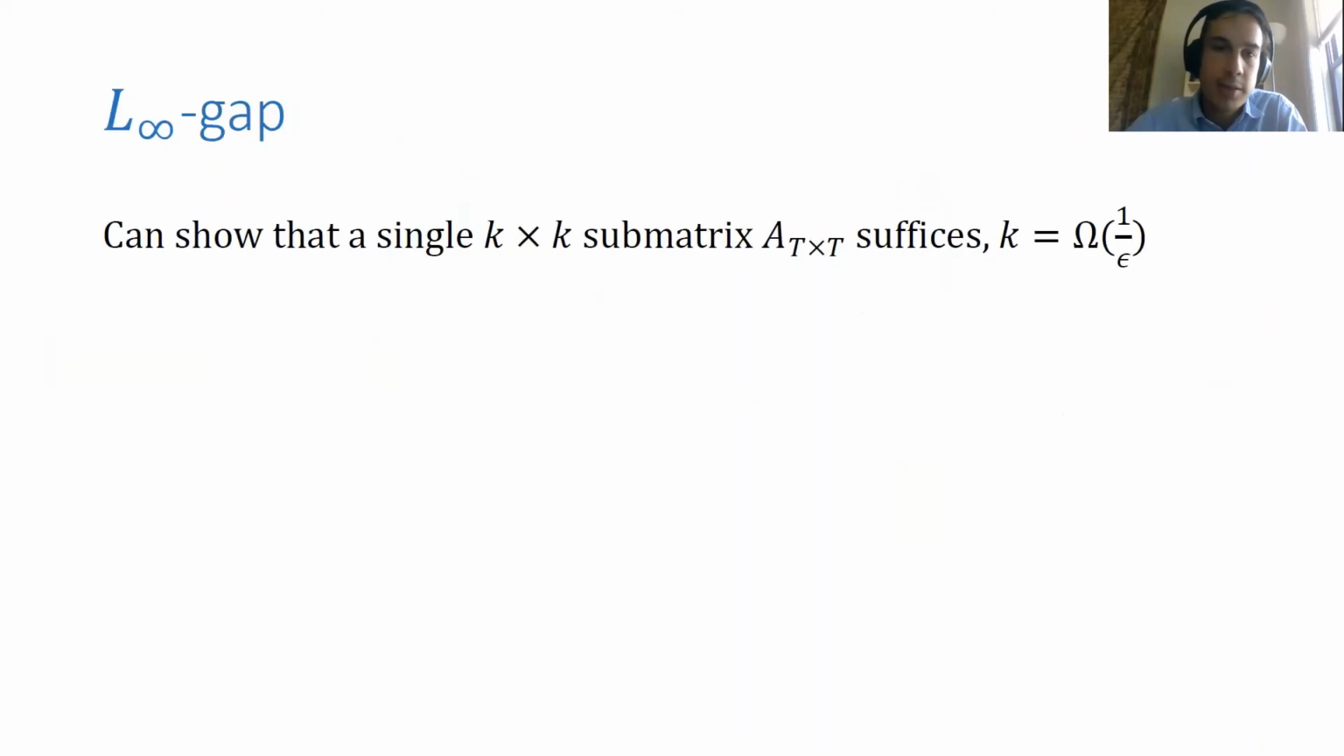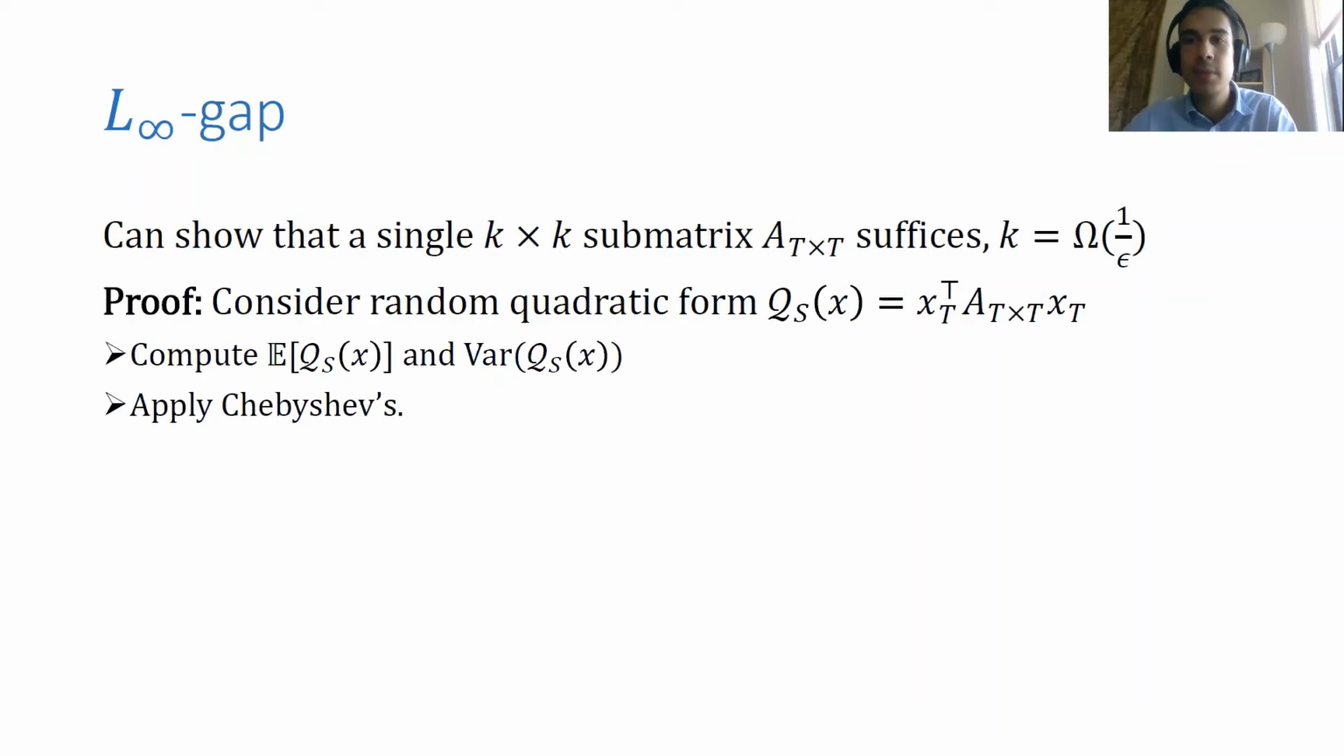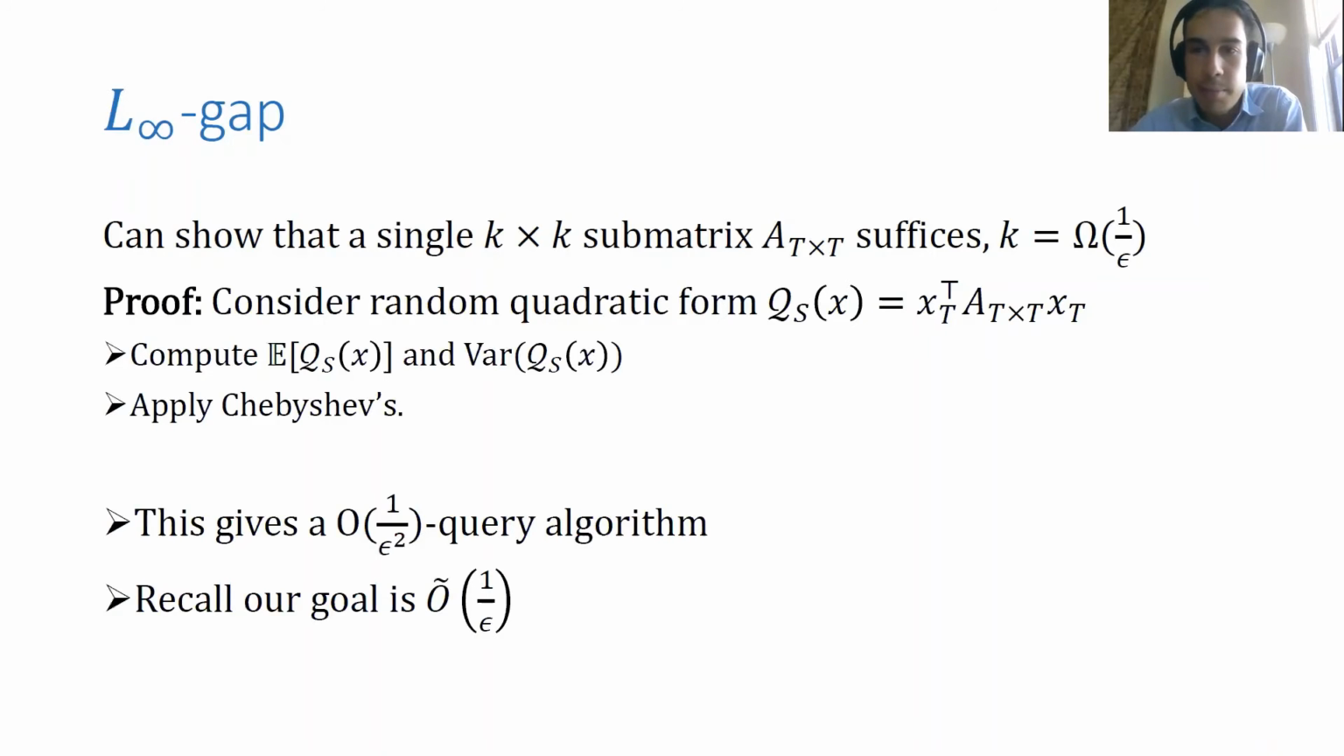What we're able to show is that if you take a k by k submatrix, where k is at least 1 over epsilon, then this will suffice to prove the statement in the prior slide, that this quadratic form will be negative. The proof isn't very complicated. We consider this random variable, this random quadratic form, which is x projected onto a subset of coordinates, the quadratic form with A. We compute the expectation and variance of this random variable, show that it's negative with good probability, and apply Chebyshev's. This gives the result. On the other hand, it's a k by k matrix, so the complexity here is actually k squared, which is 1 over epsilon squared, because k is 1 over epsilon.